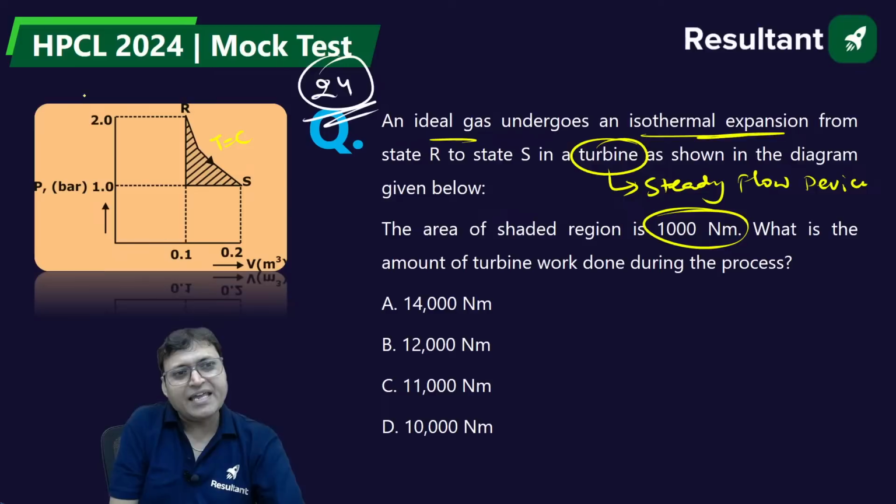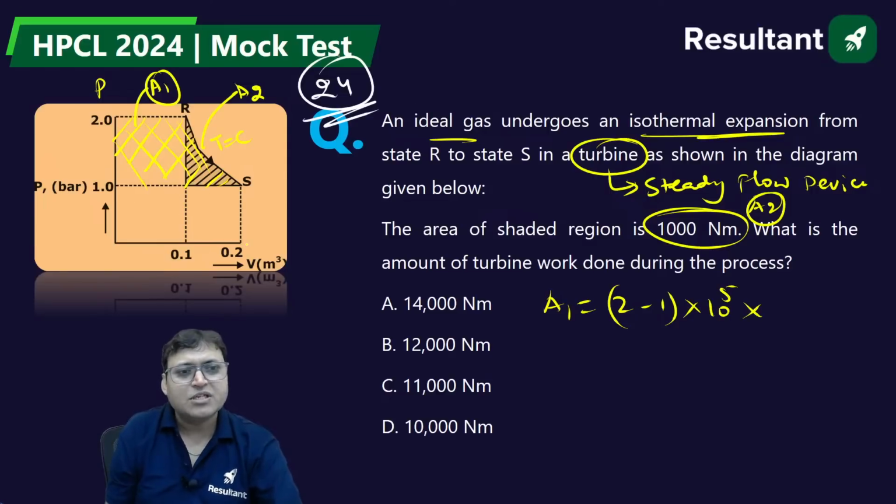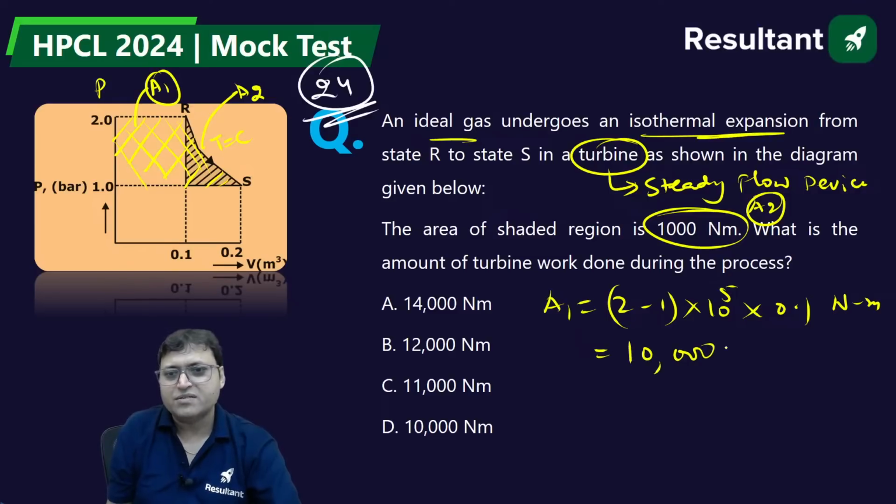So it is the area under PV curve projected on pressure axis, isn't it? This will be the work done. So we need to find out this A1 area. A2 area is given. This is, let us say, A2. So A1 will be equal to pressure difference 2 minus 1 into, if you want in Newton meter, 10 to the power 5 into this 0.1 Newton meter. So it is 10 to the power 4, 10,000 Newton meter.